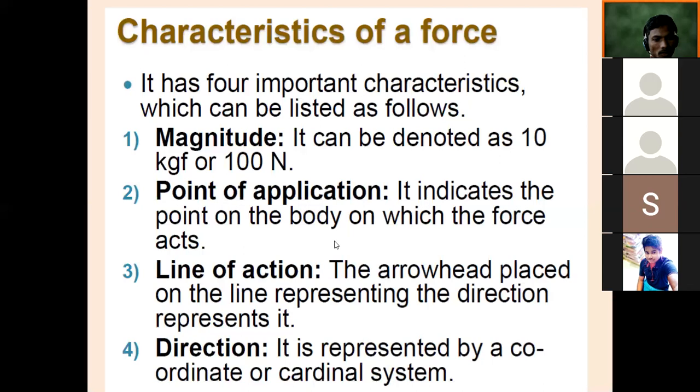Sir, please tell once again what to write in the notes. What to write in the notebook? So, characteristics of force. Suppose you are observing this slide. In it, write the title characteristics of force. In short, you can write: first one is magnitude, second one is point of application, third one is line of action, fourth one is direction.